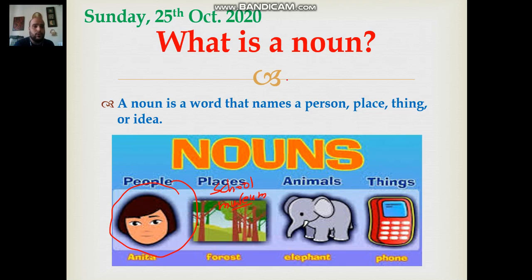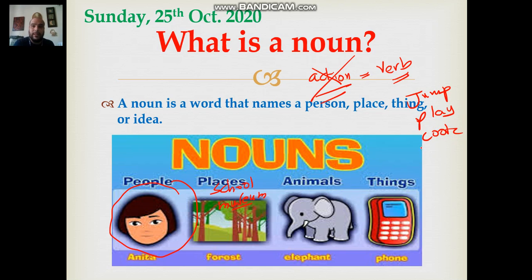However, I want you to pay attention to this. An action is not a noun, it's a verb. Automatically, please. It's not a noun, it's a verb. So anything you name is a noun, okay? Except actions. When you name actions, those are verbs. For example, jump, play, cook, think, okay? All of those are verbs. They are not nouns. Let's carry on.